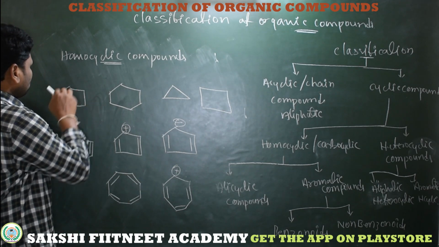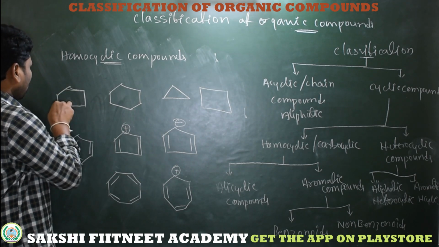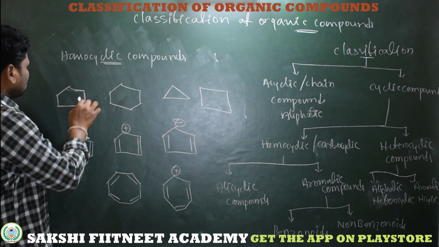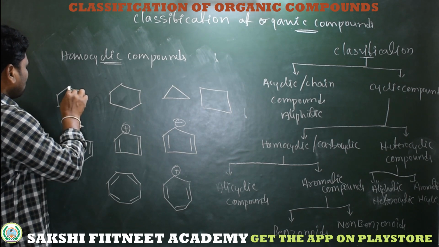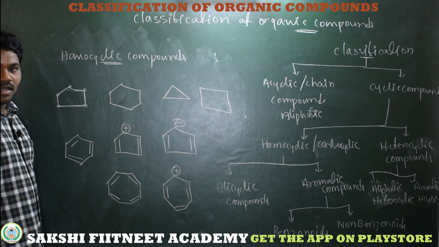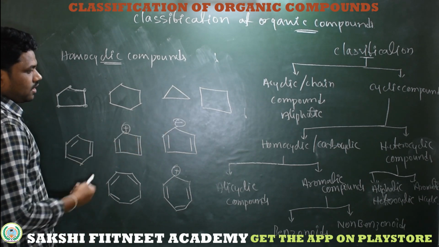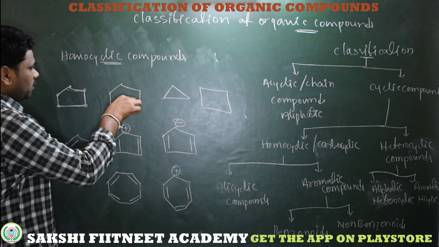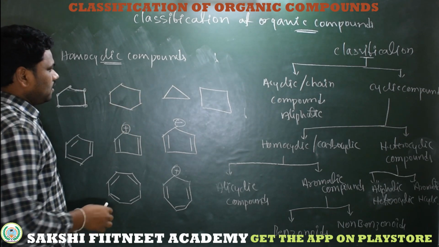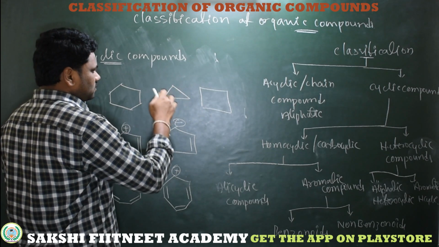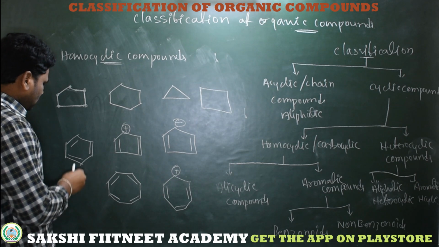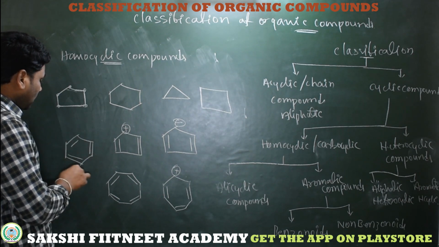Now what about these compounds? See, it's a 5-membered cyclic chain, that is a cyclic compound. In this cyclic system, what about the cyclic atoms? The cyclic atoms are only carbons, so obviously it's homocyclic, that is carbocyclic. And coming to here, 1, 2, 3, 4, 5, 6, all are carbons in a cycle. What about these 3 carbons in a cyclic arrangement? What about 4 carbons in a cyclic link? And here 6 carbons in a cyclic ring.